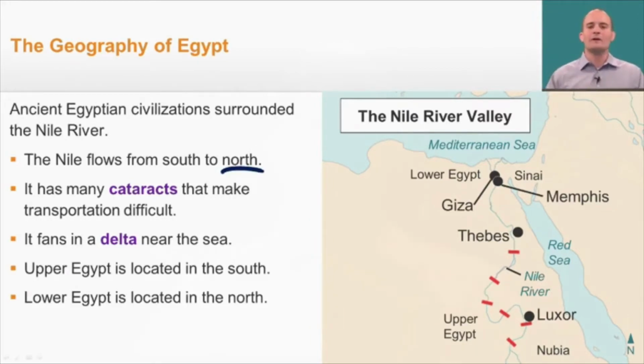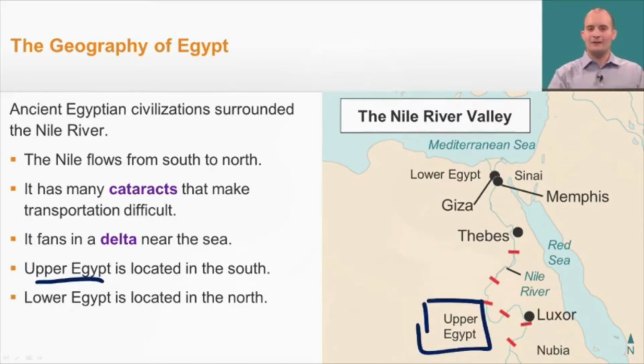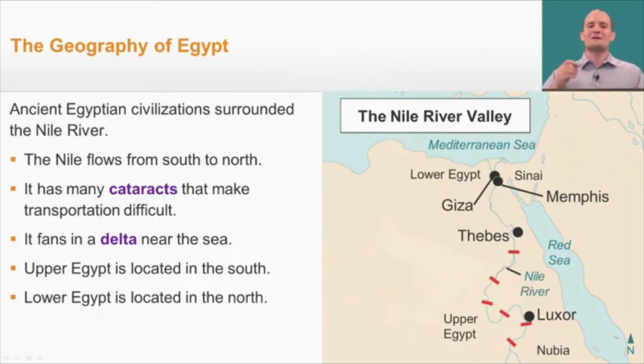toward the north. Also, along the Nile, there are many cataracts or waterfalls that make transportation very hard. Those are notated by these red bars that you can see here. In addition, as the Nile flows, it fans out into a delta near the sea. So toward the Mediterranean Sea up here, the Nile begins to fan out. All right? Finally, Upper Egypt is located in the south, and Lower Egypt is located in the north. Just make sure on those last 2 you kind of flip your thinking, if you will.